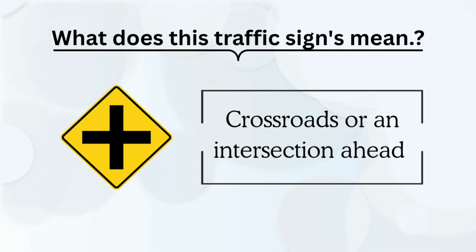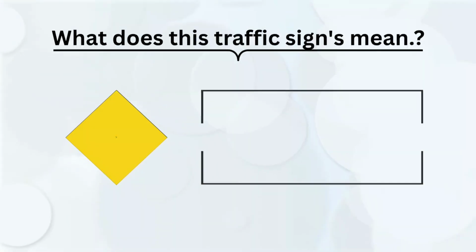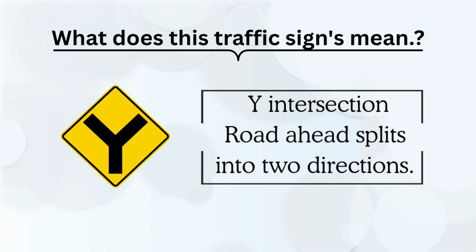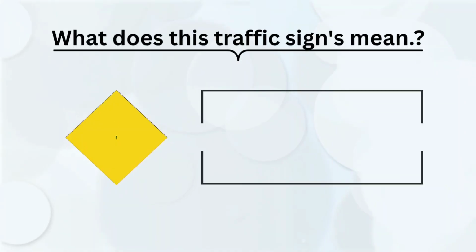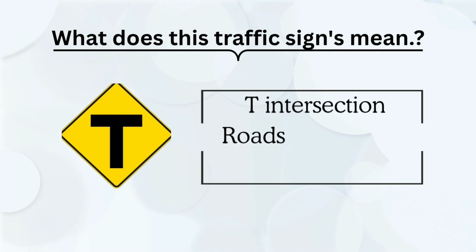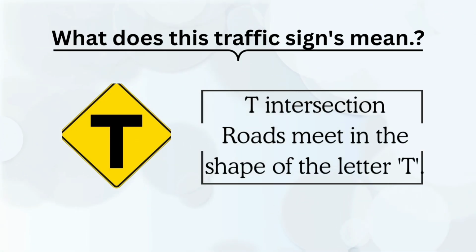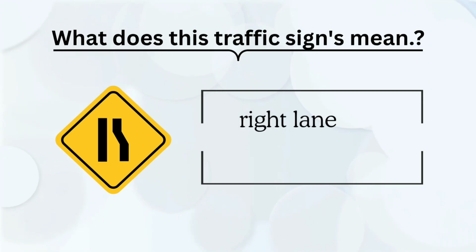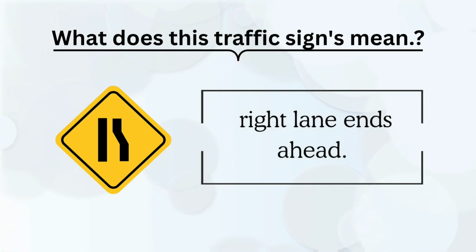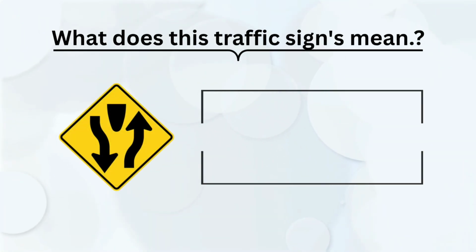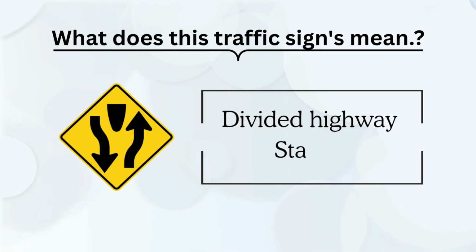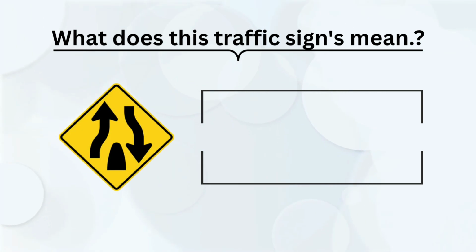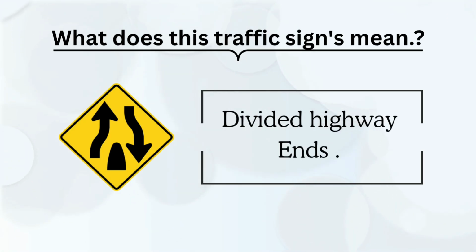Crossroads or an intersection ahead. Y intersection. Road ahead splits into two directions. T intersection. Roads meet in the shape of the letter T. Right lane ends ahead. Divided highway starts. Divided highway ends.